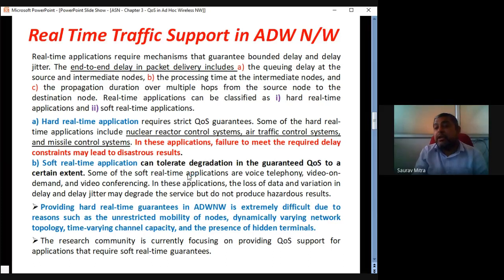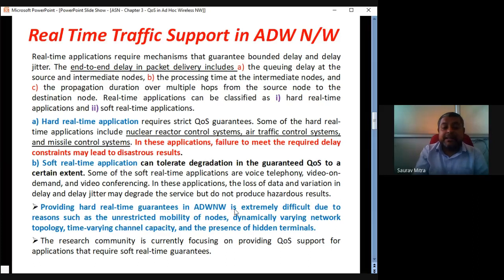This you have to understand: where you can apply hard real-time QoS and where you can have soft real-time QoS, things should be very clear for you. Military application is hard real-time. Voice application is soft real-time. Reactor control is hard real-time.